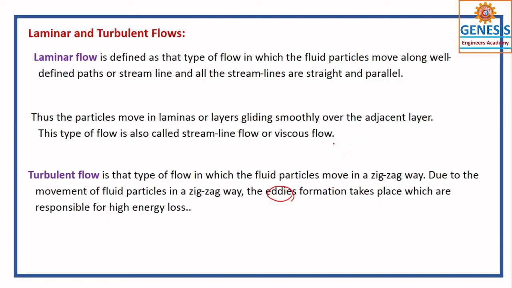Sometimes you will be asked to differentiate between laminar and turbulent flow. Laminar flow is a smooth flow, a viscous flow and a streamline flow. Turbulent flow is a disturbed one, a zigzag one.